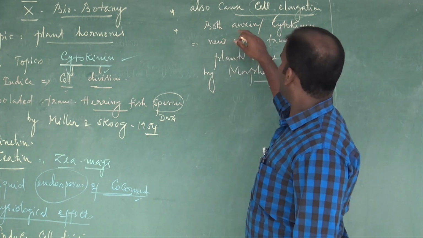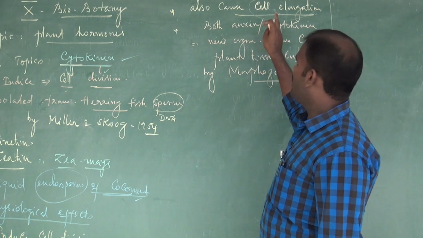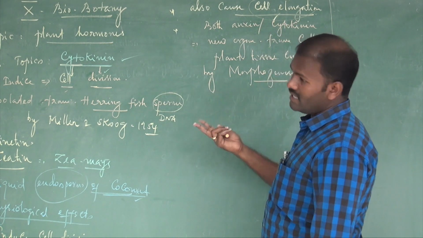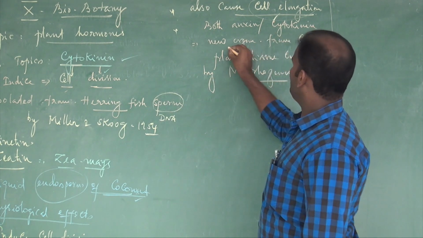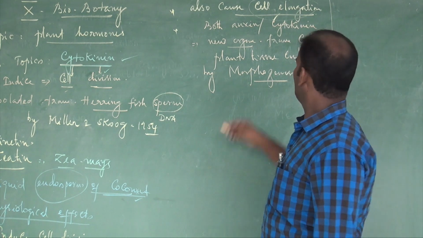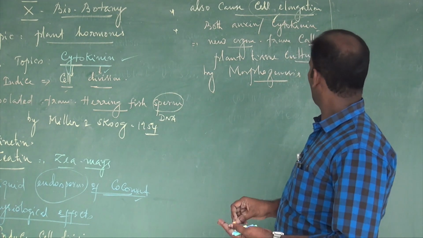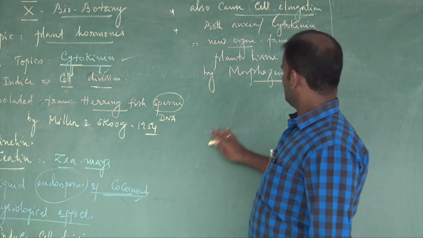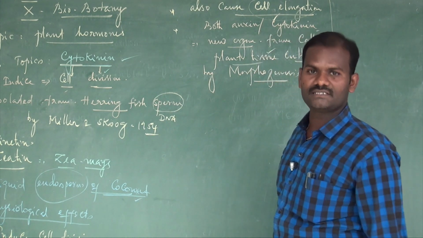See, both auxin and cytokinin have different roles. Auxin induces cell elongation, cytokinin induces cell division. The combination of both auxin and cytokinin is essential for the formation of new organs from the callus in plant tissue culture. I will explain what callus is and how it is induced to form new plantlets. Plant tissue culture is one of the branches of biotechnology.